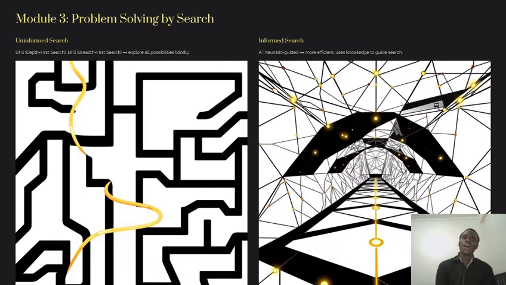How do we solve problems by searching? AI can solve problems using either uninformed search strategies like depth first, breadth first, or even more efficiently using informed searches, like the A star algorithm. Informed search finds solutions faster because it uses knowledge while it's operating. So that guides its direction. Wherever it's going, it has that little trace of knowledge in it.